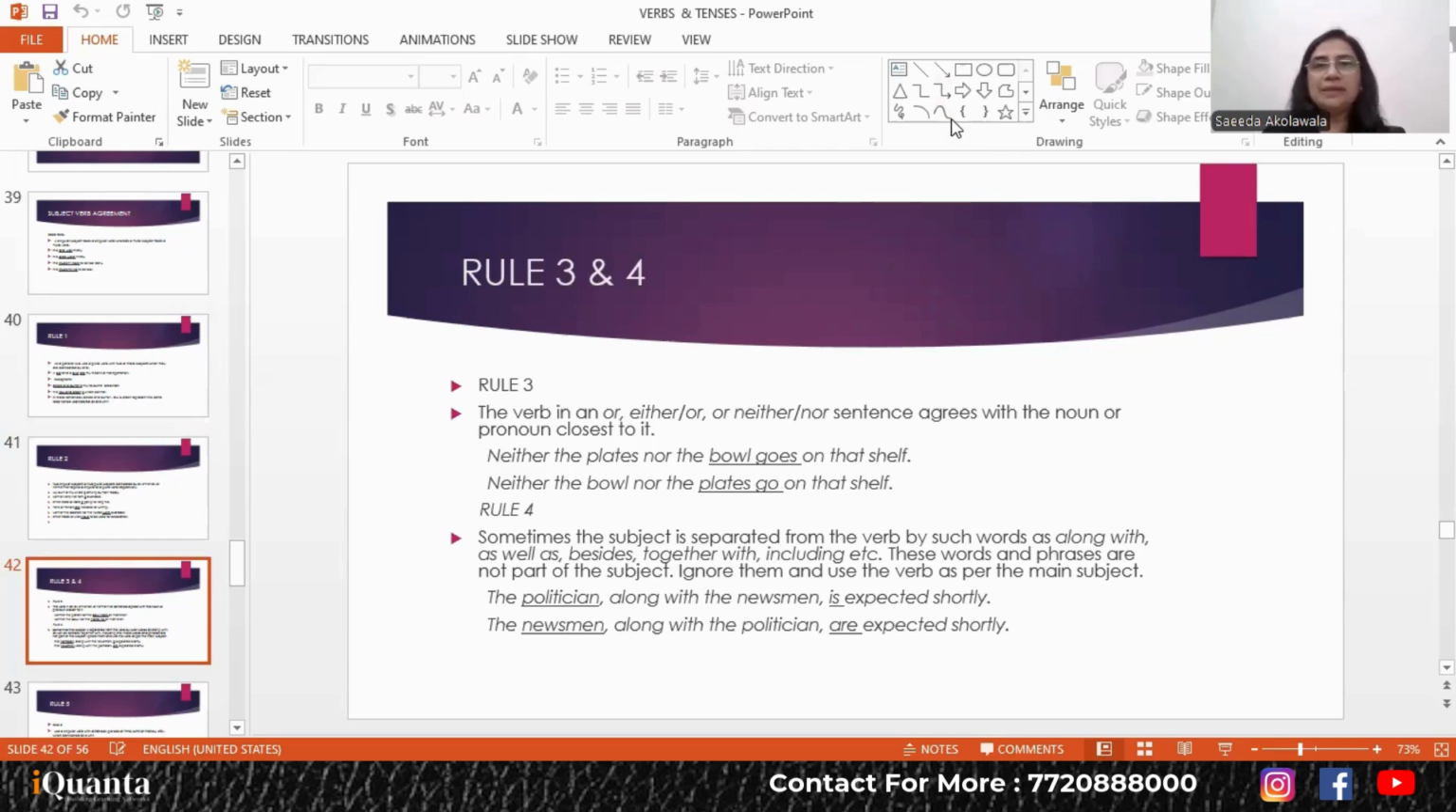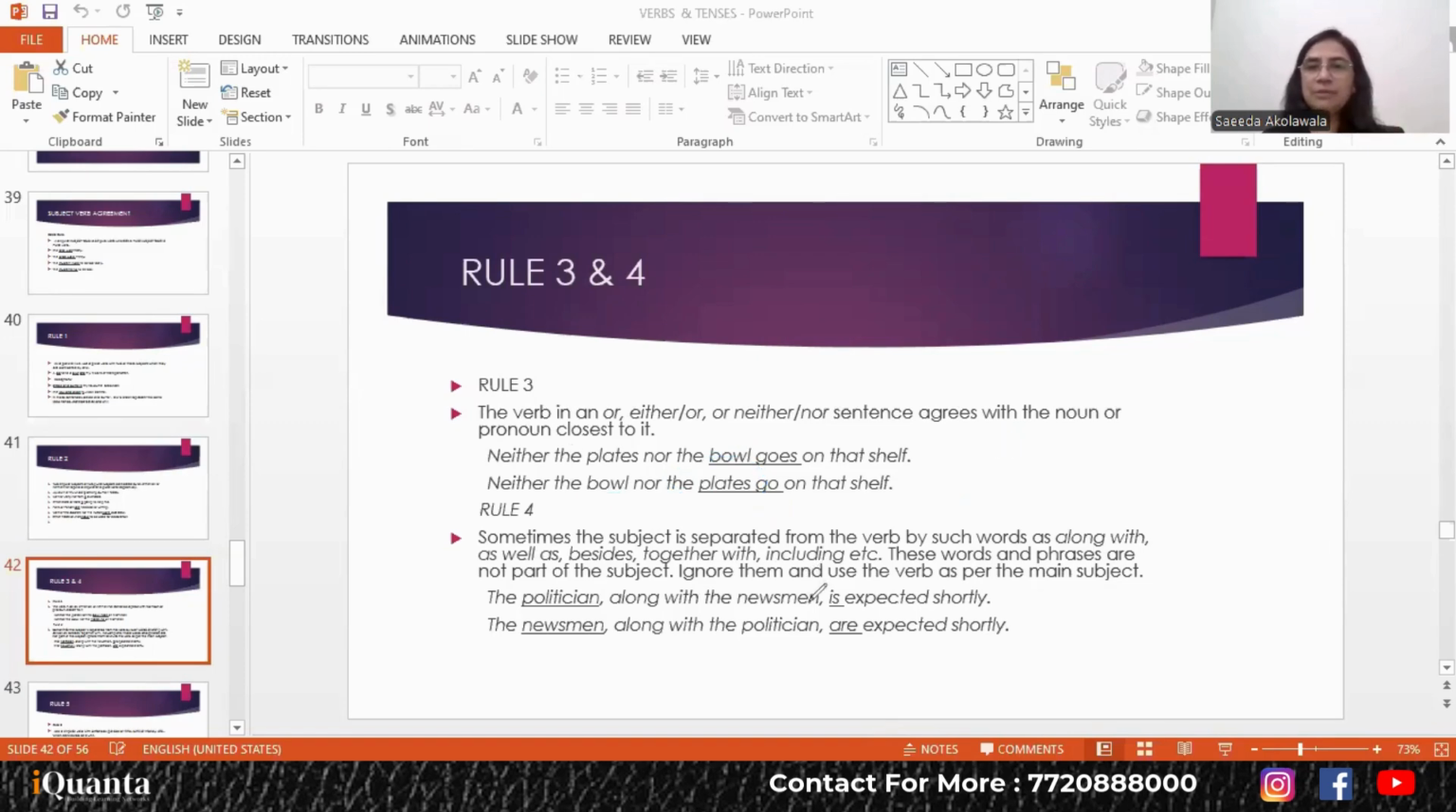So अब plates क्या है? Plural and bowl is singular. So goes. See, singular verb. Neither the bowl, मतलब एक single bowl, nor the plates जो plural है. So now plates plural है, so verb plural. Okay, so just remember that. When you have neither nor, either or, these are the three basic rules that you need to remember. Fine. Let's go to rule number 4 now.